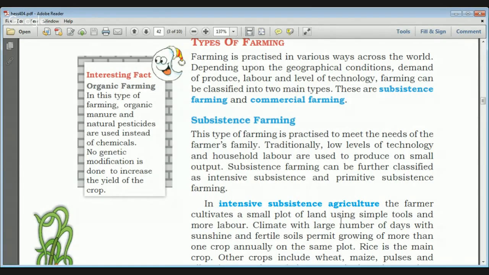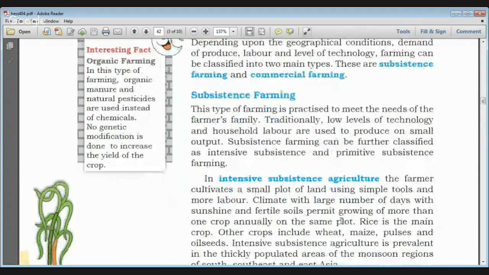No genetic modification is involved to increase the yield of the crop. So organic farming means everything is natural, no chemicals, and use of cow dung, cow urine, compost, vermicompost, and very natural insecticides and pesticides.